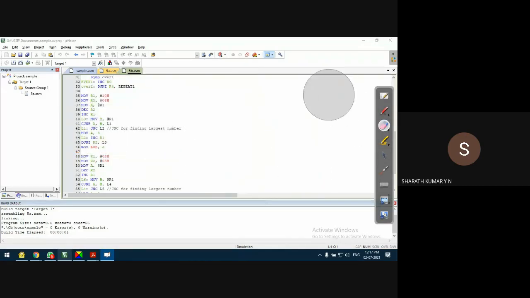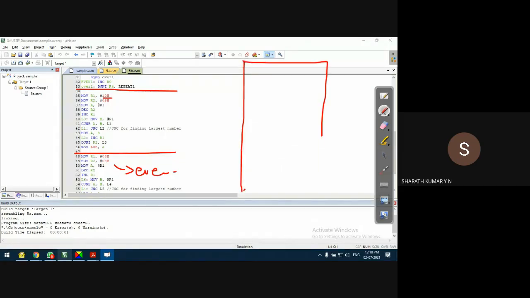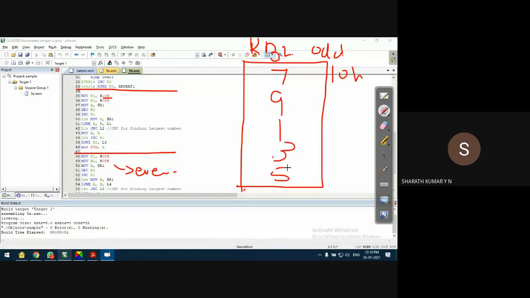First I did the odd numbers, then I have done the even numbers. Actually, here it is the even number. So this location is 10H. In 10H, all the odd numbers are stored. This is register bank 2. What are the odd number cases? For example, 9, 7, 1, 3, or 5, something like this. All the odd numbers are stored starting from 10H.